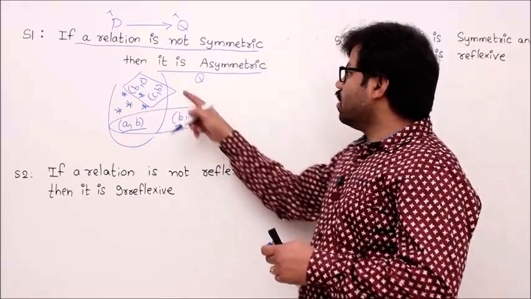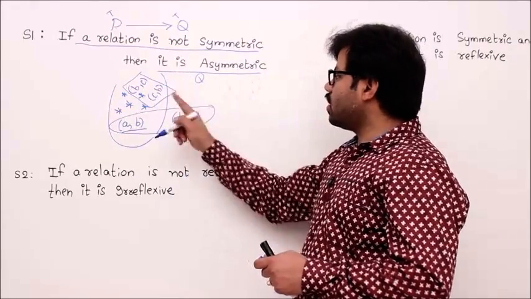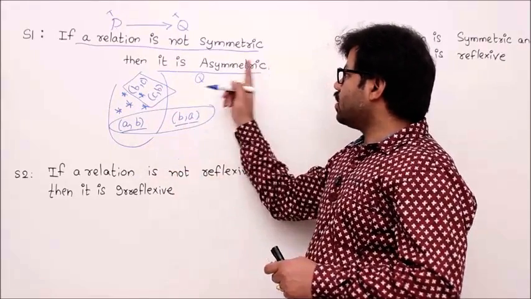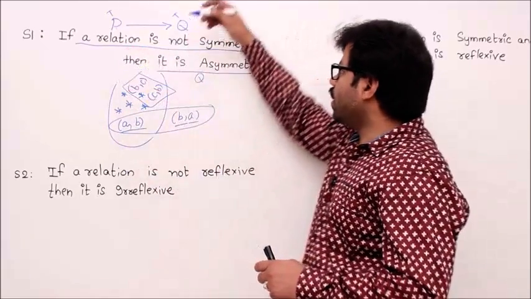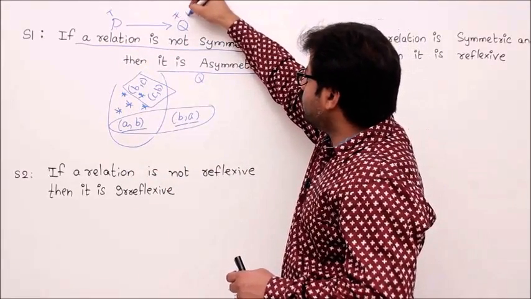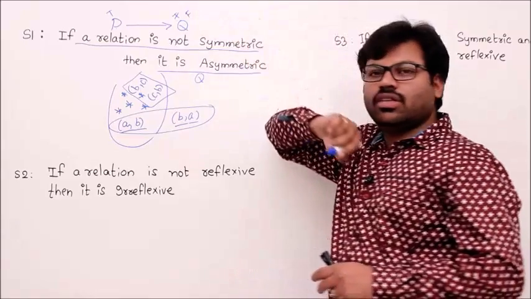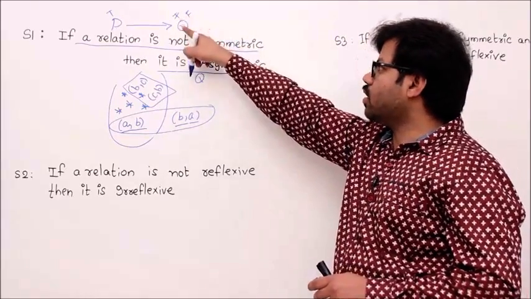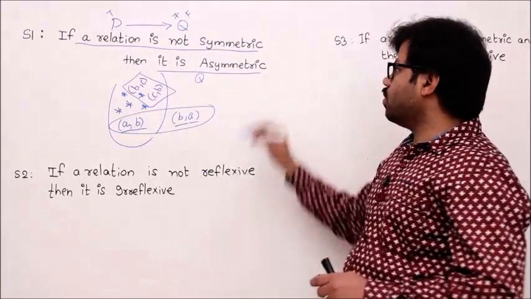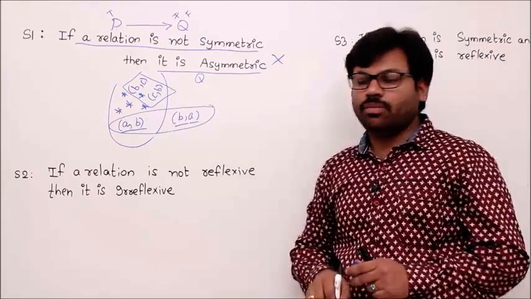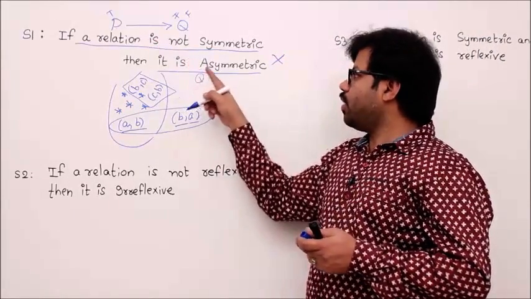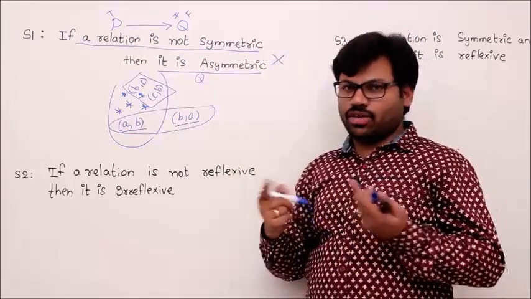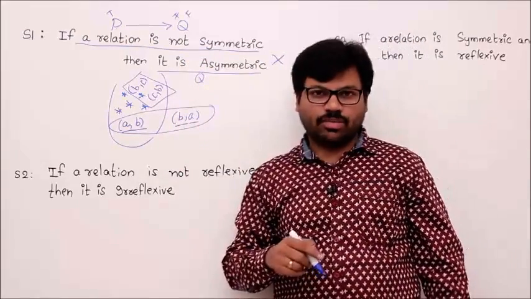Then what happens? This overall relation is not symmetric because of the first two elements, and not asymmetric because of the other two. Understand? So finally, whenever the premise is true, the conclusion need not be true. The conclusion can be false. We proved it. So this statement is wrong, because the statement is talking about every possibility; in every possibility your relation should be asymmetric. No, sometimes it is not asymmetric.